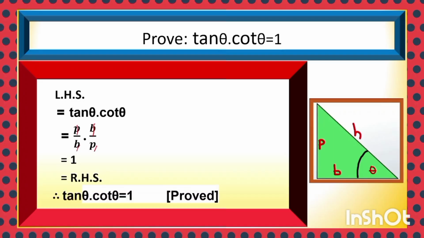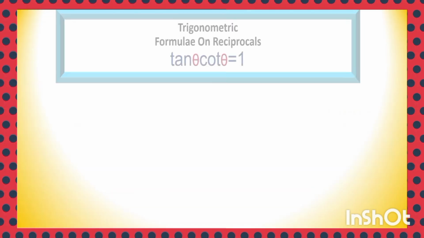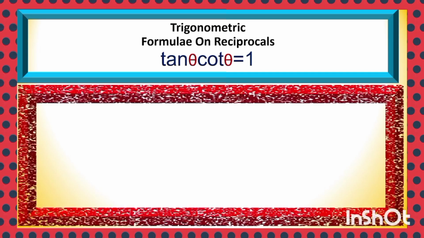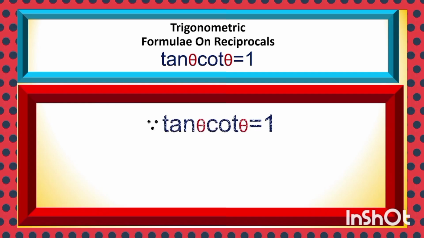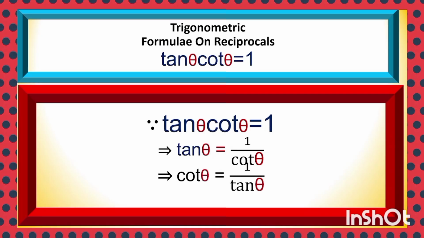Tan theta is the reciprocal of cot theta. Tan theta into cot theta is equal to 1. Tan theta is equal to 1 upon cot theta. Cot theta is equal to 1 upon tan theta. An important fundamental concept, useful in solving various trigonometric identities.